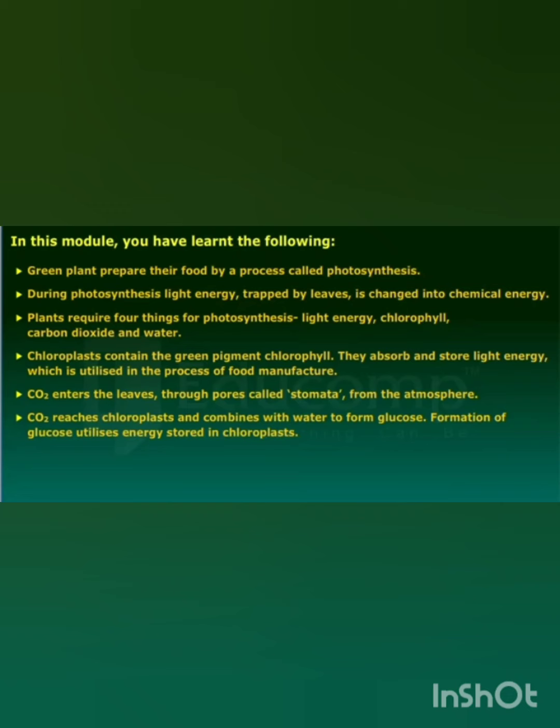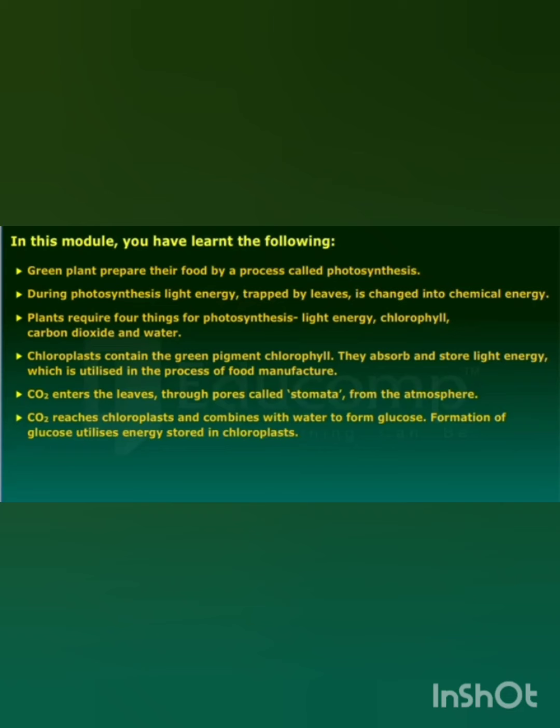Chloroplast contains the green pigment chlorophyll. They absorb and store light energy which is utilized in the process of food manufacture. Carbon dioxide enters the leaves through the pores called stomata. The gaseous exchange takes place by the process of opening and closing of stomata.